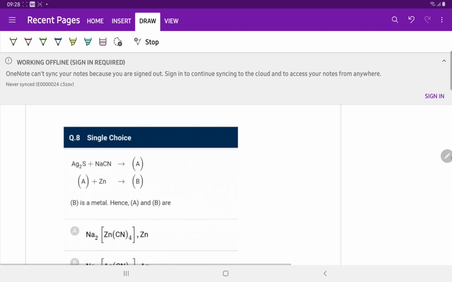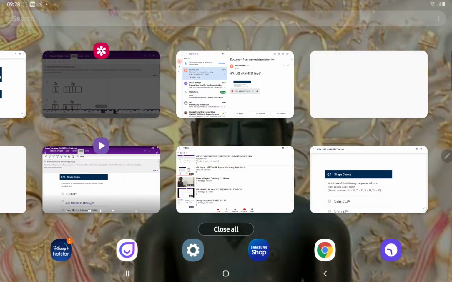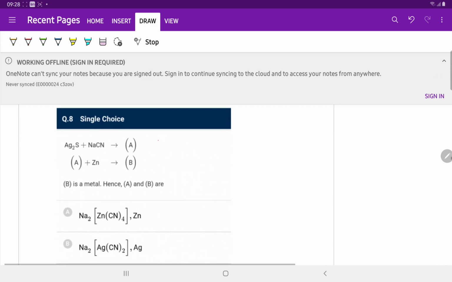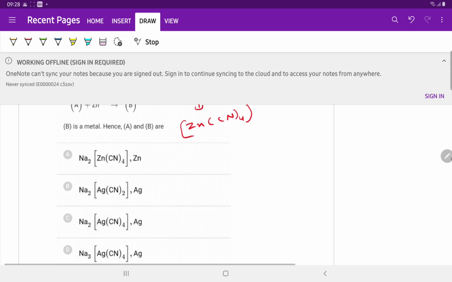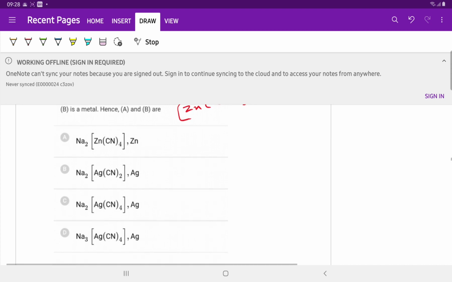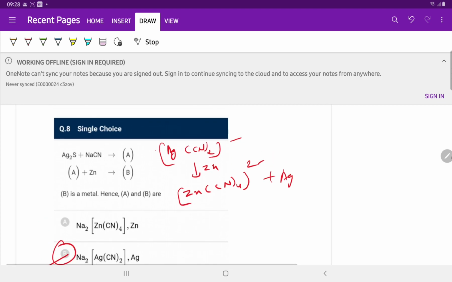Now we move to question number 8, metallurgy. Ag2S reacts with NaCN. The complex is [Ag(CN)2]-, and this complex reacts with zinc to form [Zn(CN)4]2-. So A is [Ag(CN)2]- and B is Ag. So option B is correct for question number 8.